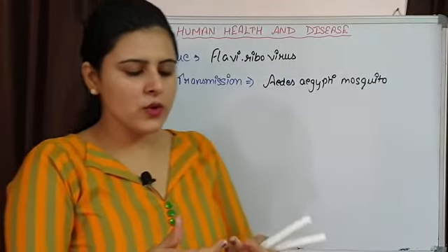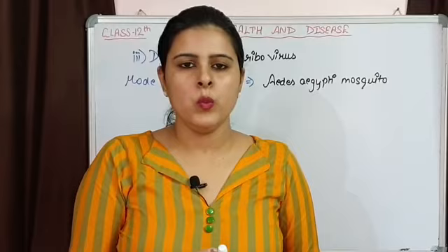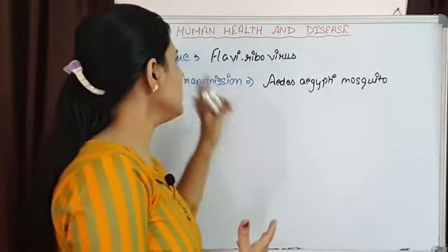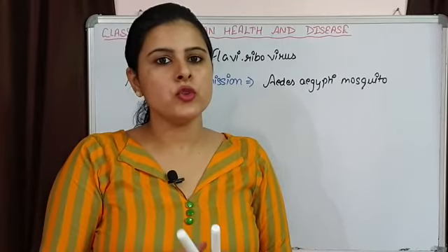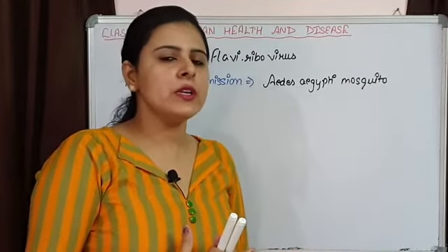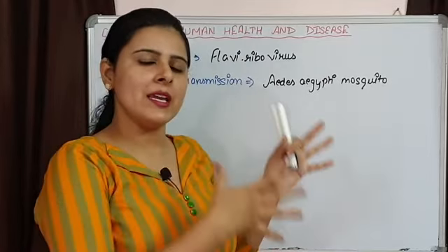Now dengue is of two types. One is classical dengue fever. What happens in dengue is that an individual is going to show a very high temperature, there is an attack of fever. Dengue is of two types.